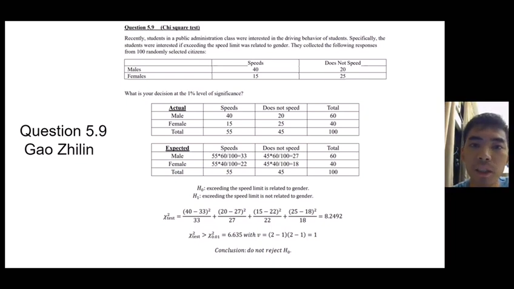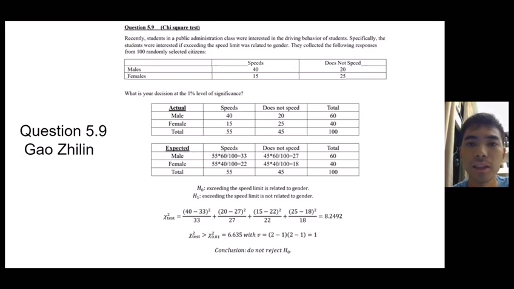Recently, students in a public administration class were interested in the driving behavior of students. Specifically, the students were interested if exceeding the speed limit was related to gender. They collected the following responses from 100 randomly selected citizens. And what is your decision at the 1% level of significance?